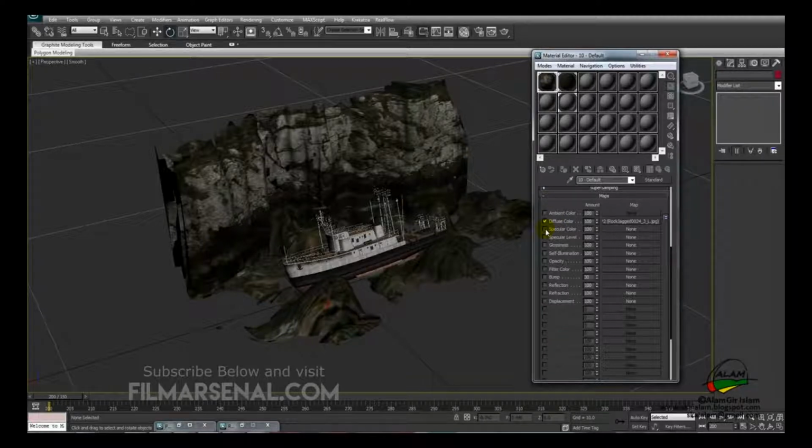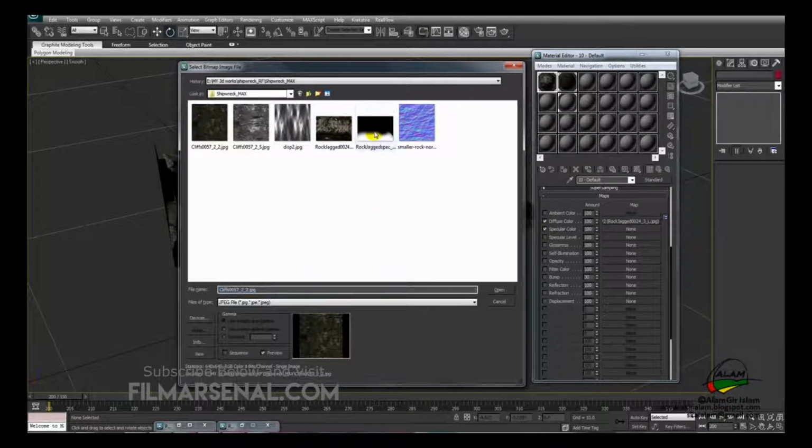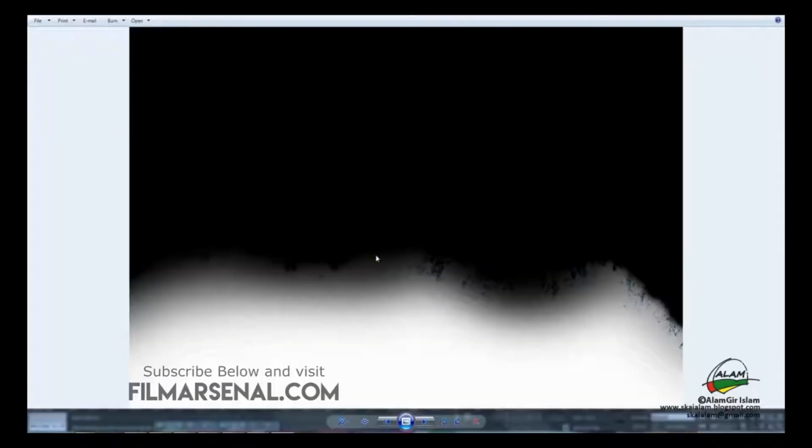We'll click on specular color, and on this none we'll apply a bitmap, and we have something like this created in Photoshop, so that we can apply this into our specular map.